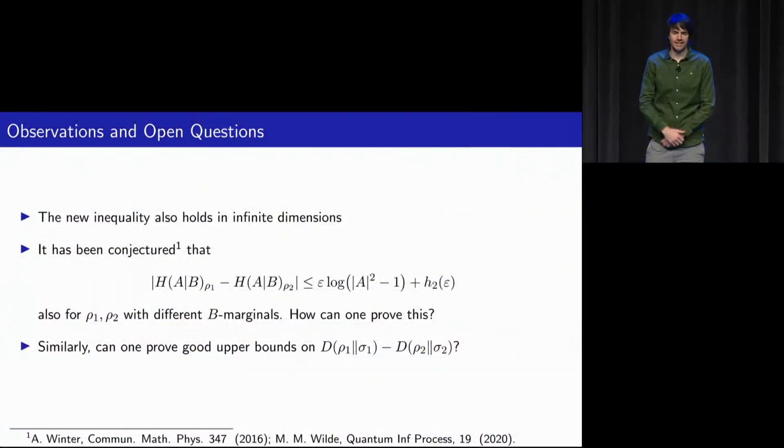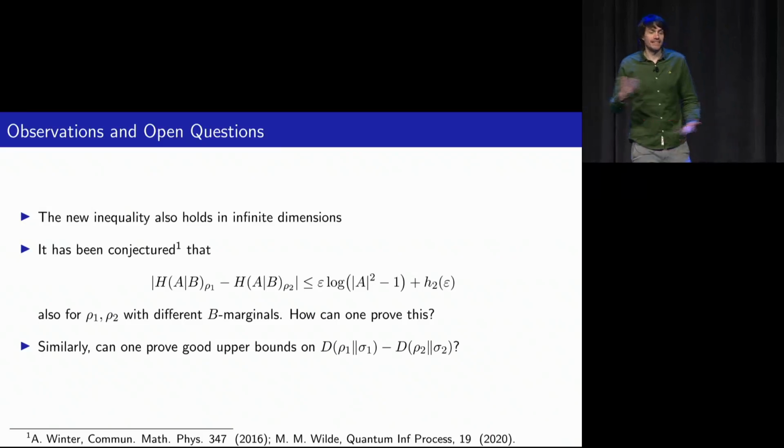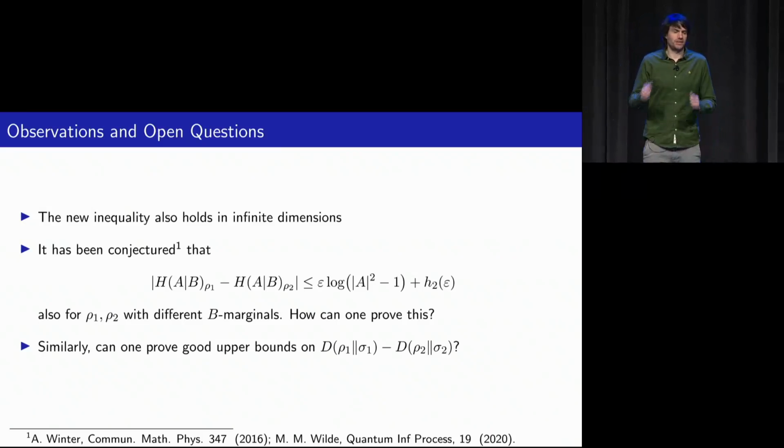Maybe I can answer the second question first. What I was referring to there really was this inequality involving rho plus and rho minus. In that case, you don't have any dimension factors appearing, so that's why this still works in infinite dimensions. For the conditional entropy, just the B system in our case can be infinite dimensional, so it's not in the bound. So then it's fine in that sense. For the first question, I don't know. But indeed, if you're not only interested in the trace distance between rho and sigma, but in other properties of the states that give better continuity relations, one could explore this, but I don't have a smart answer.